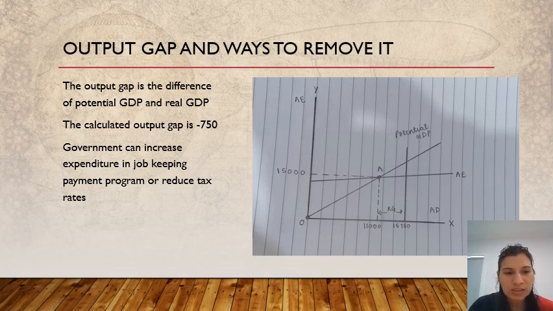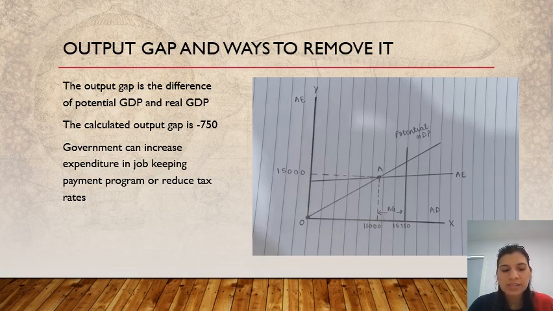As we can see here, the government can increase the expenditure in the JobKeeper payment program. Like this we can decrease the output gap, so that our full employment level and the level of equilibrium income will be the same. So this is in case of the job programs.